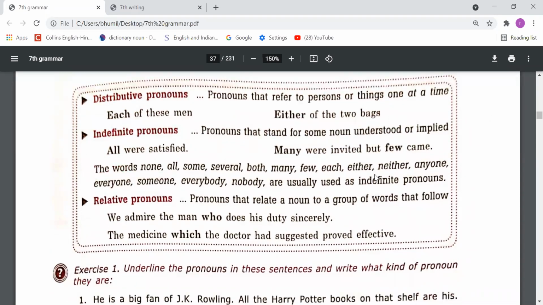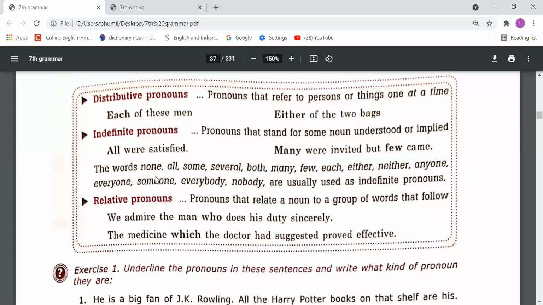Next, indefinite pronouns: pronouns that stand for some noun understood or implied, like all were satisfied, many were invited, but few came. When we use pronouns for indefinite persons or things, those pronouns are called indefinite pronouns, like all, many, few, some. These are the indefinite pronouns.